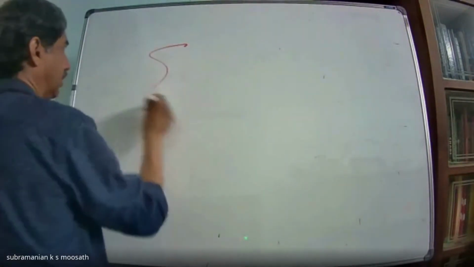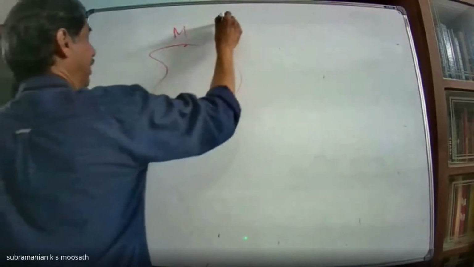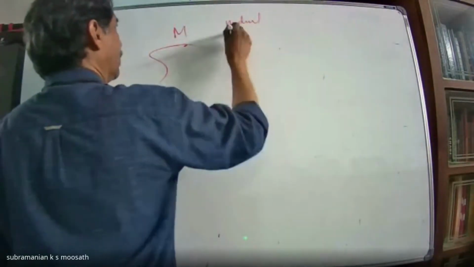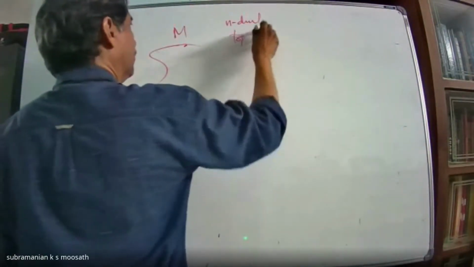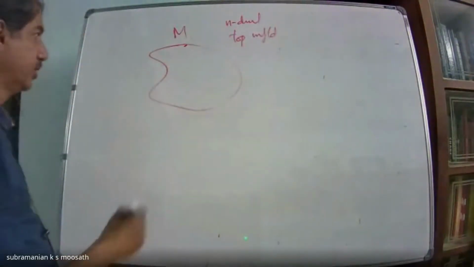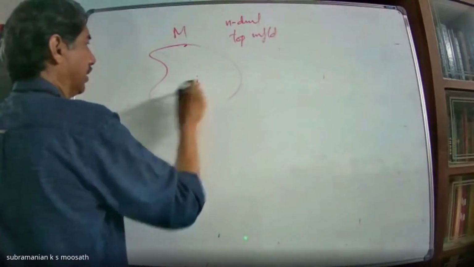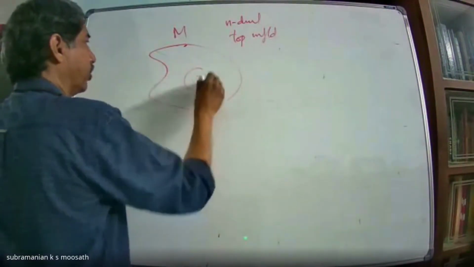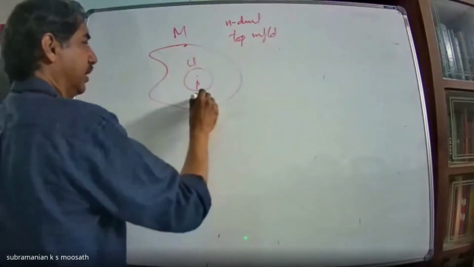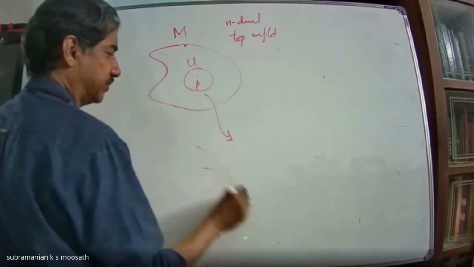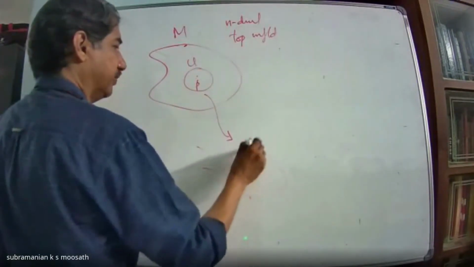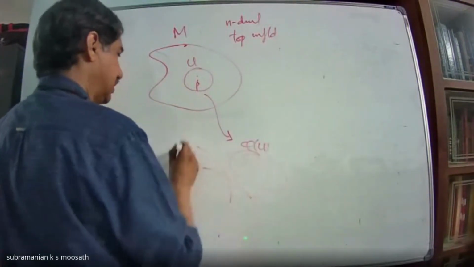So suppose you have a manifold M there. Suppose you have an n-dimensional topological manifold. Suppose I have a point P here. Then I can produce some open subset U which is homeomorphic to an open subset in Rn.